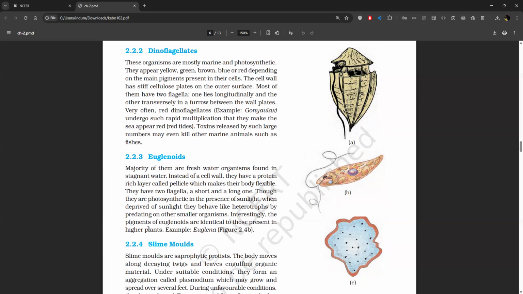Very often, red dinoflagellates, for example Gonyaulax, undergo such rapid multiplication that they make the sea appear red. Toxins released by such large numbers may even kill other marine animals such as fishes.